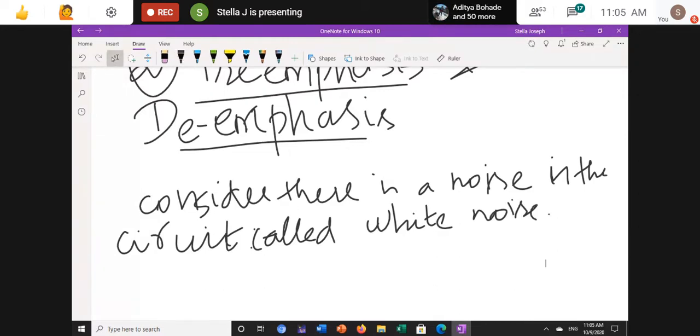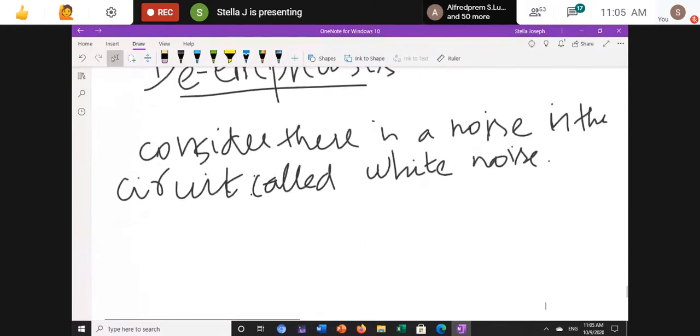White noise will exist throughout any electronic component.